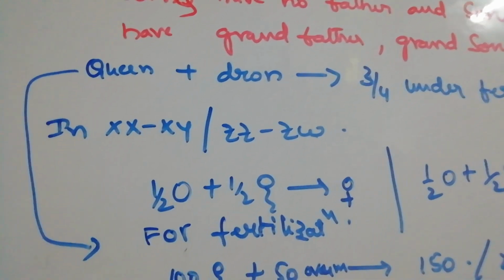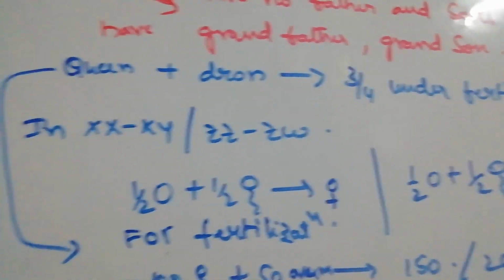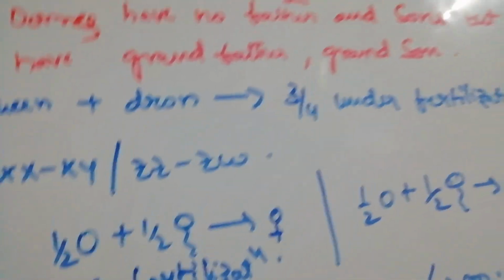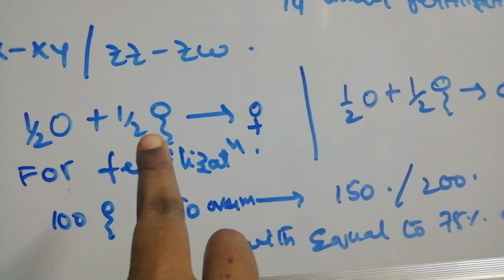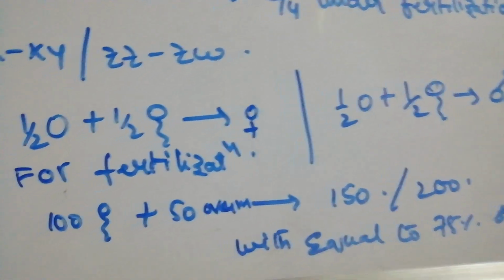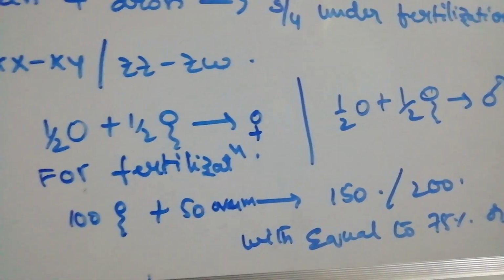Here queen bees undergo fertilization only 3/4, not like XX and XY. In XX, XY, the total ova undergo fertilization with either X sperm or Y sperm, so all ova and all sperms participate in reproduction.